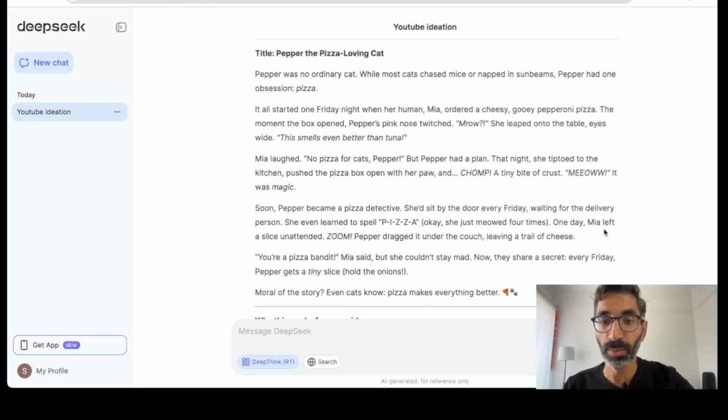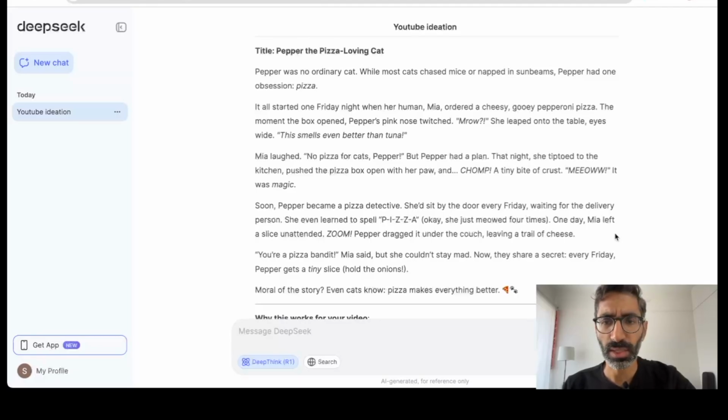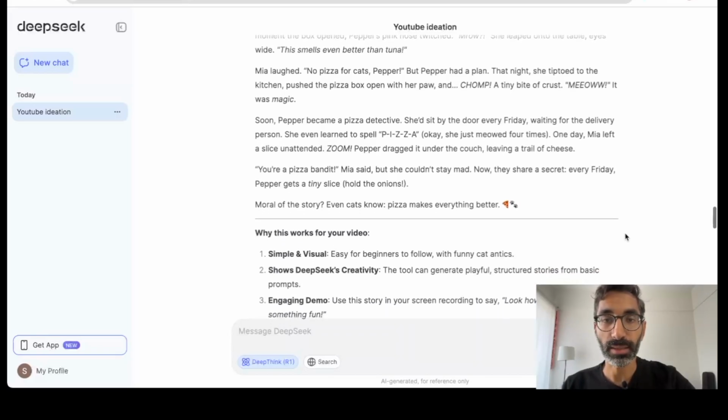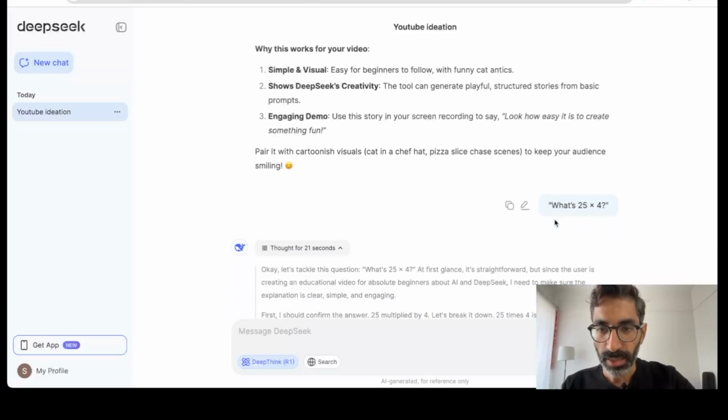The fact that it came up with this kind of a tone while writing shows it's kind of beyond any of the other tools that we've seen so far. And this is the story that DeepSeek came up with, which is pretty amazing. Now after this is another prompt that DeepSeek wanted me to try, so I thought let's give this a try as well. Again, 25 into 4, a pretty simple math problem.